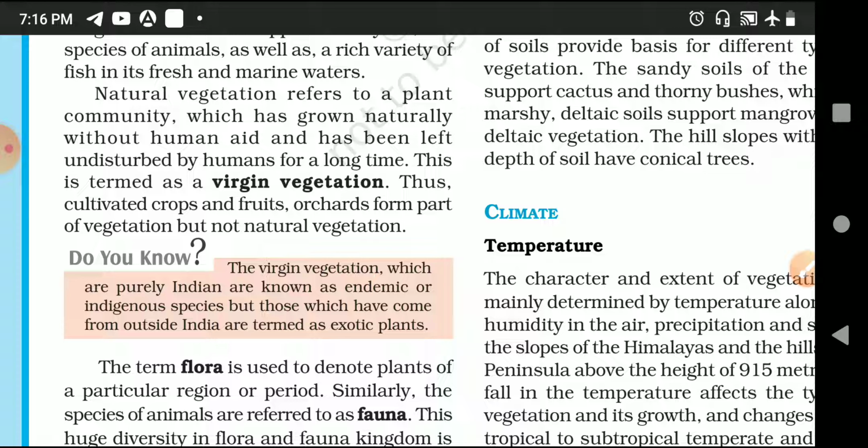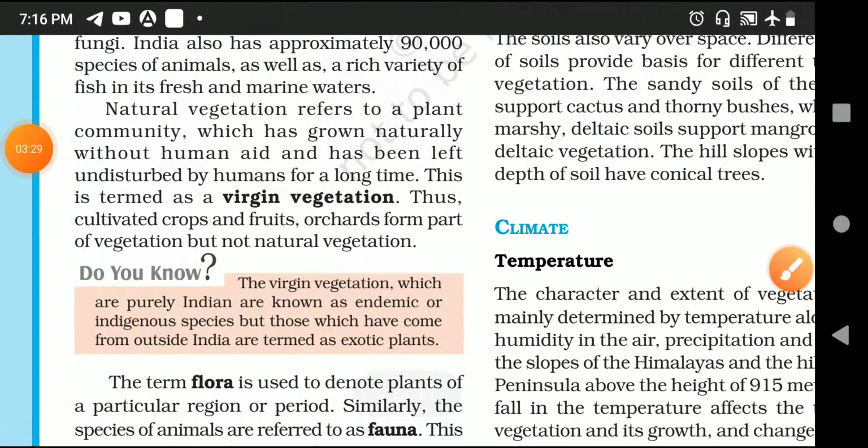What you see around your house or school area, grass, bushes, plants, these are your vegetation. So the definition is clear here.